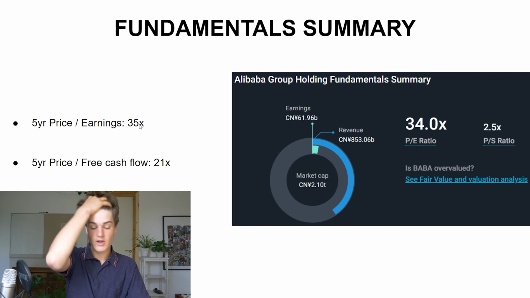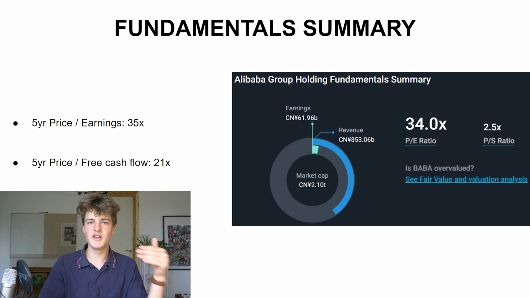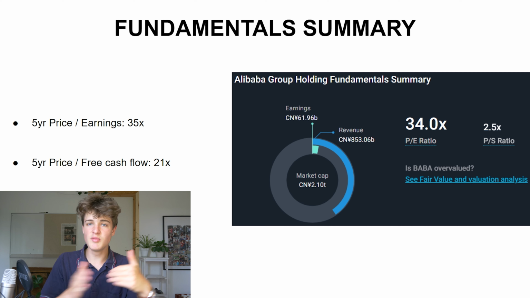The 5-year price to free cash flow has been significantly lower at 21. Very important, and I think a lot of investors, when they just quickly look at Alibaba, maybe miss out on this one, especially if they're not that good at analyzing companies, and that is the forward PE, right? You have to look a little bit into the future. What are they going to do with their earnings? What are the projections by analysts on their earnings? Because that will impact the price to earnings ratio. So if you take the forward PE, you can see it's only 13.